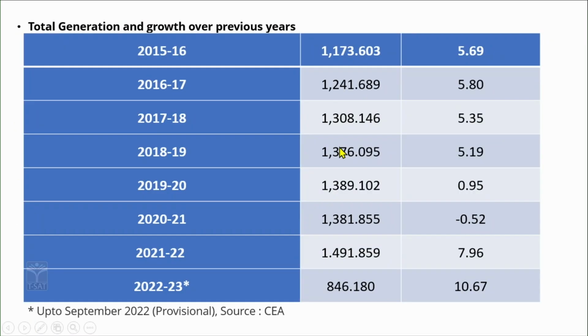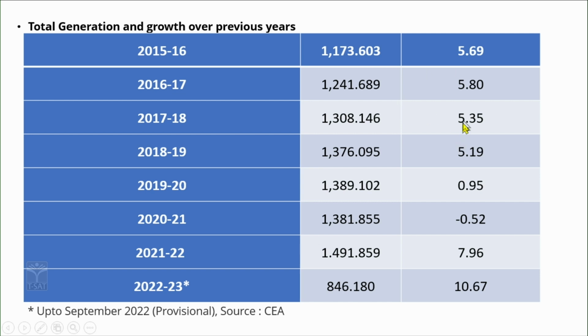Apart from this pandemic year, see the kind of scenario here. Compare the year and the growth rate here. Between 2015 and 16, the growth rate is 5.69. So, this is the trend in the growth rate and the amount of megawatts of power being generated every year.